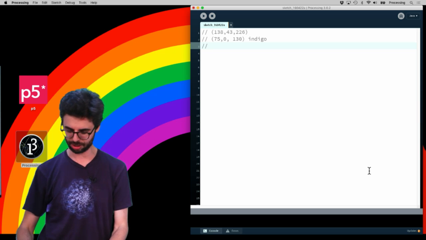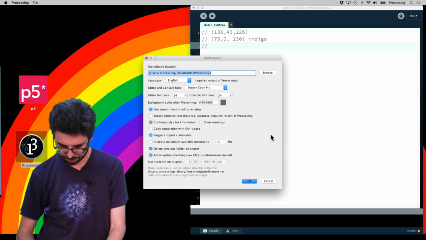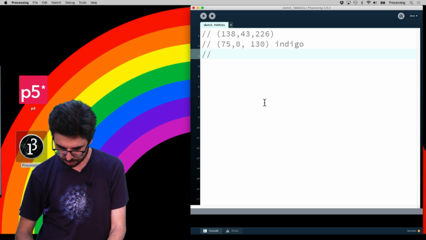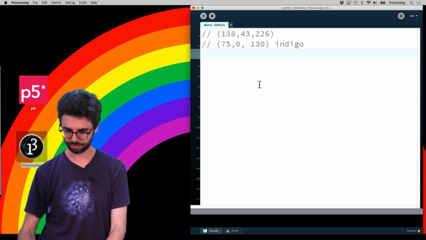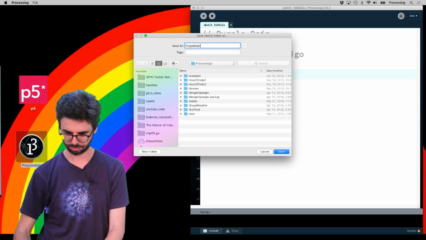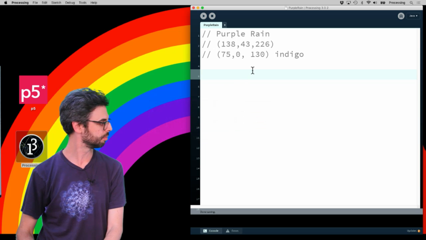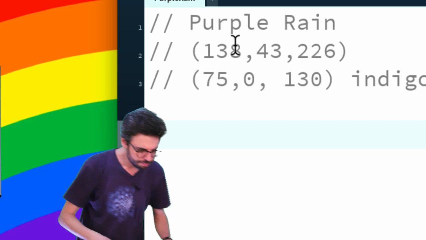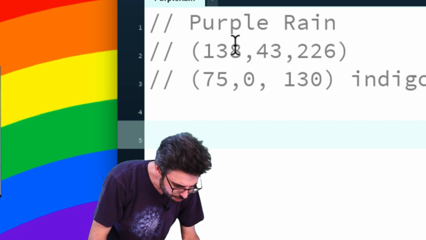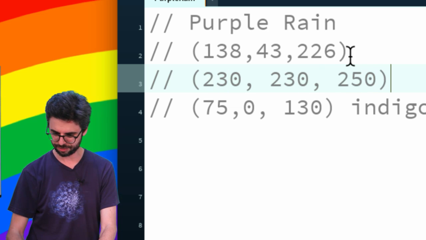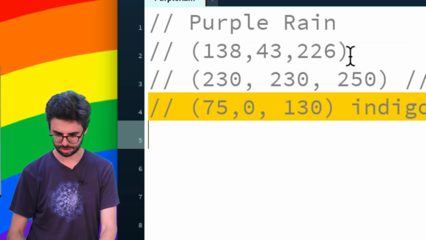What's a good background color to go with that purple? Here we go. 230, 230, 250 for background. Okay, 230, 230, 250 background.